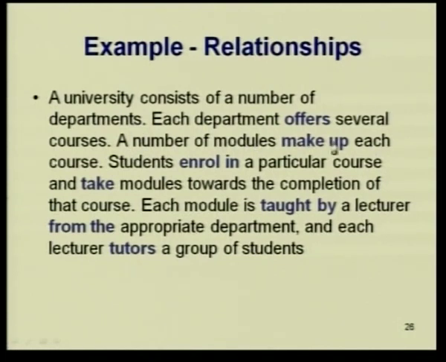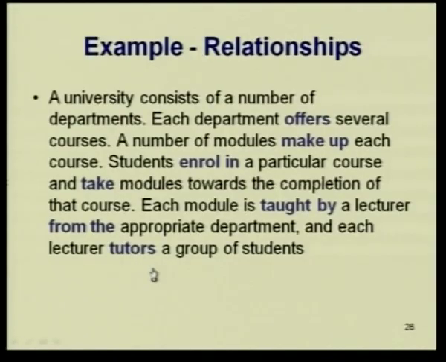A number of modules make up each course, so make up can be a relationship. Students enroll in a particular course, so that can be a relationship, and take modules, so take can be a relationship. Each module is taught by a lecturer, so that can be a relation. Here, this is not actually a verb, but we still feel it can be a relationship, and tutors is another relationship.